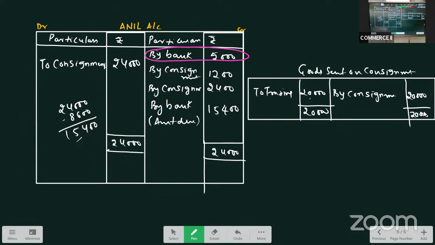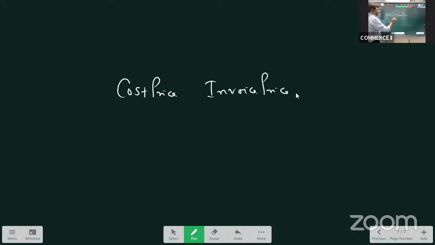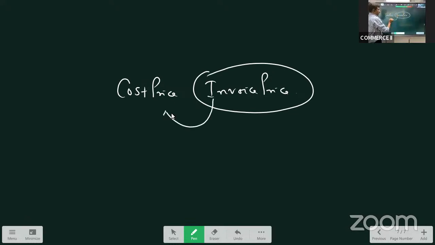As I told you, we have a next step which is called the invoice price method. Those problems we'll do later on. All these problems we did were based on cost price. The next step is invoice price. It will be more than the cost.